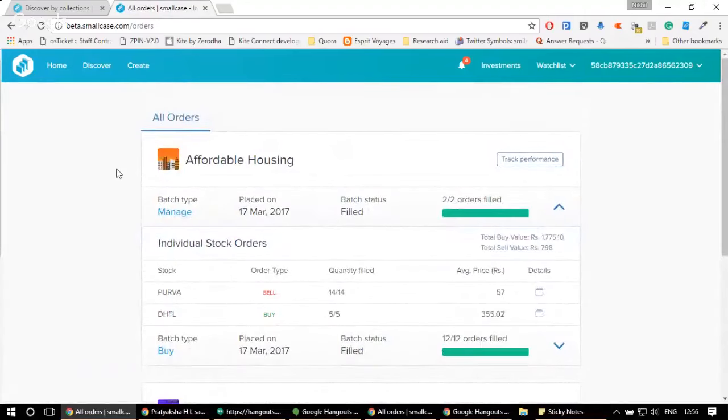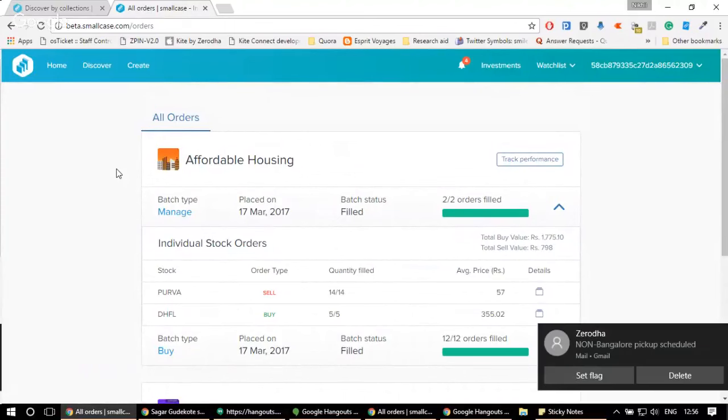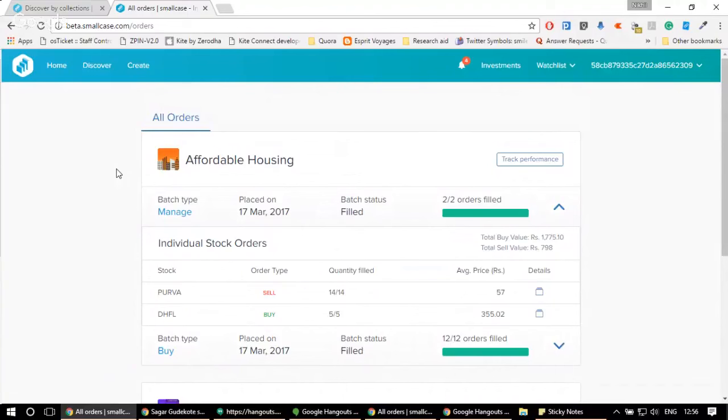Now let's come to the third and most important point, which we mentioned initially, the option to create and customize the smallcase. First, I will quickly explain the customize, because the process of customizing and creating a smallcase is very similar. And if you're able to understand the customize, create would be super easy. Let's say